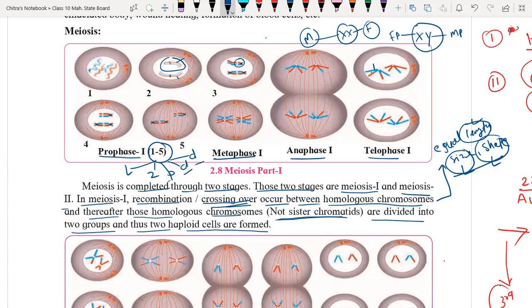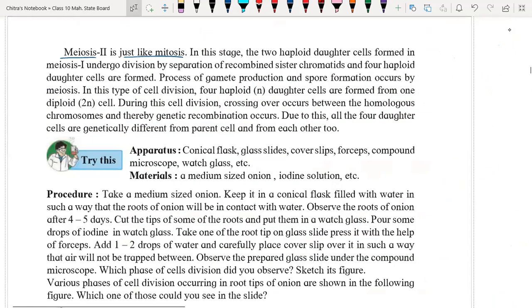Then the second stage, meiosis II. Meiosis II is just like mitosis. In this stage, the 2 haploid daughter cells formed in meiosis I undergo cell division by the separation of recombinant sister chromatids, and 4 haploid daughter cells are formed.